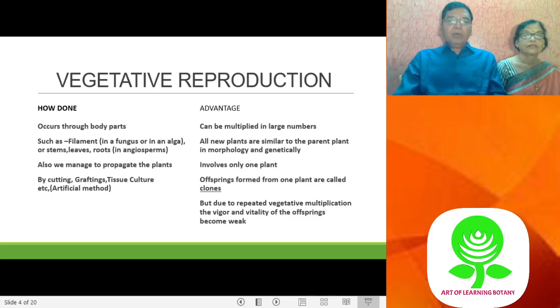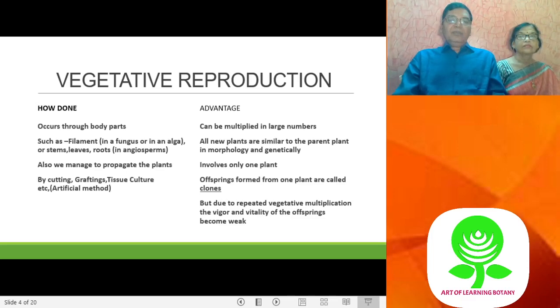The members of the clone are similar in morphology among themselves and also to the parent, and also they are genetically similar to each other and also to the parents. So you get a similar set of offsprings from a single parent. But what happens if we go on continuously doing vegetative propagation? The vitality and vigor of the offsprings gradually diminish. So therefore, we have to go back to sexual reproduction.